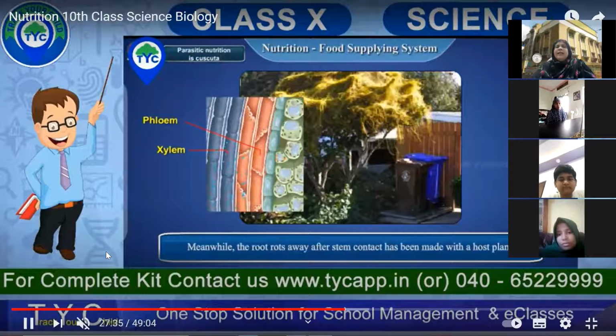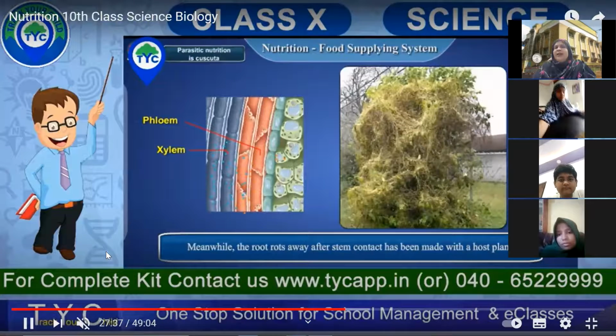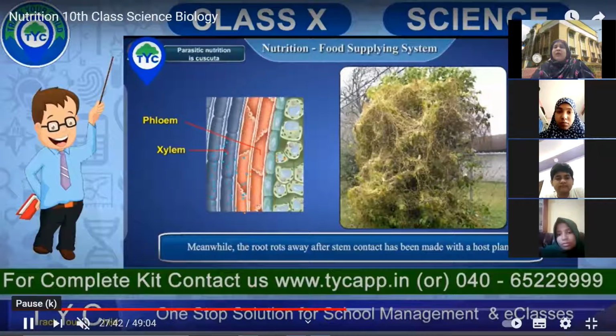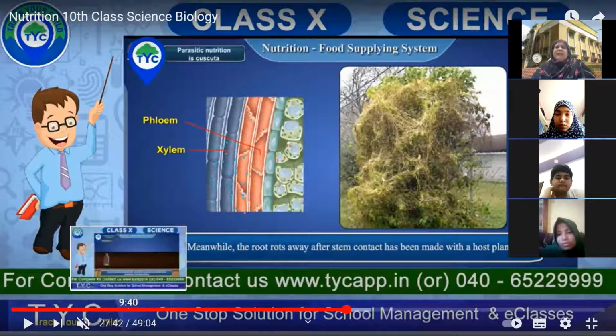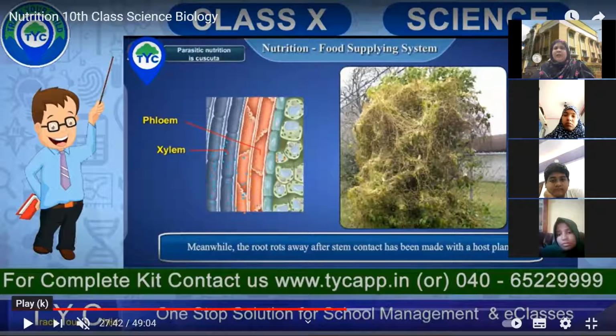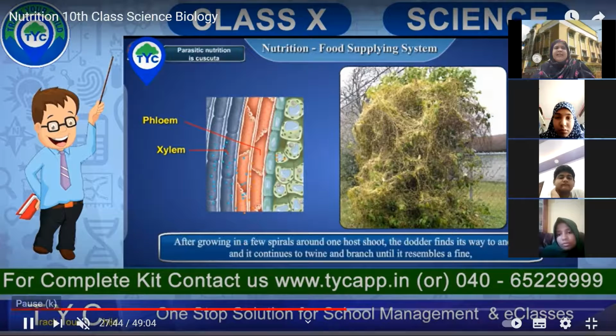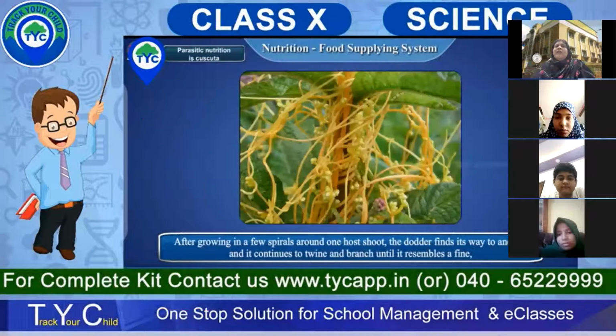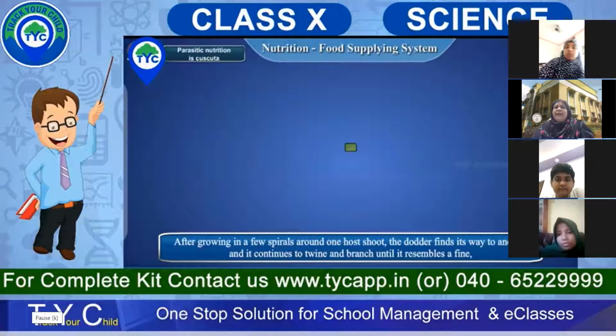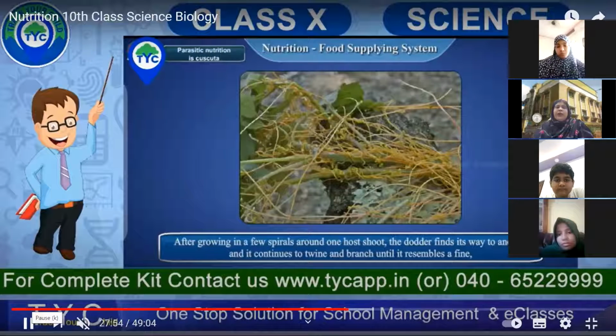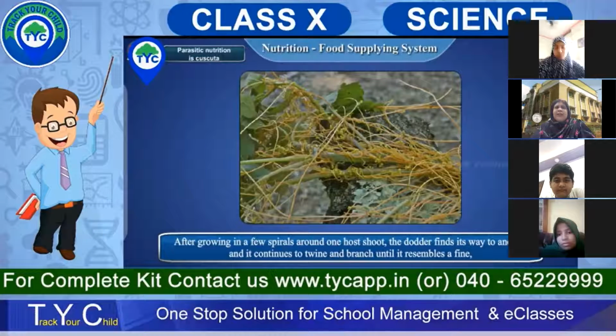Meanwhile, you can even see that the roots rot away after the stem contact has been made with the host plants. So they don't even take food from them, this Cuscuta, but it kills the host plant completely. It rots and it dies. And after growing a few spirals around one host shoot, the dodder finds its way to another, and it continues to twine and branch until it resembles fine structures.